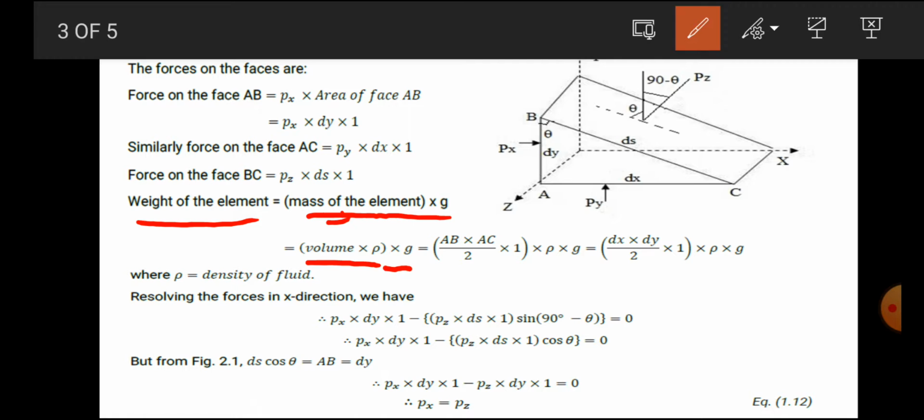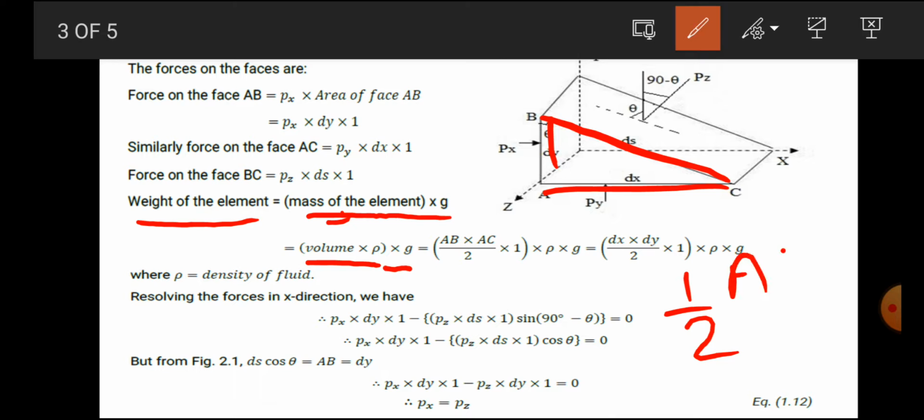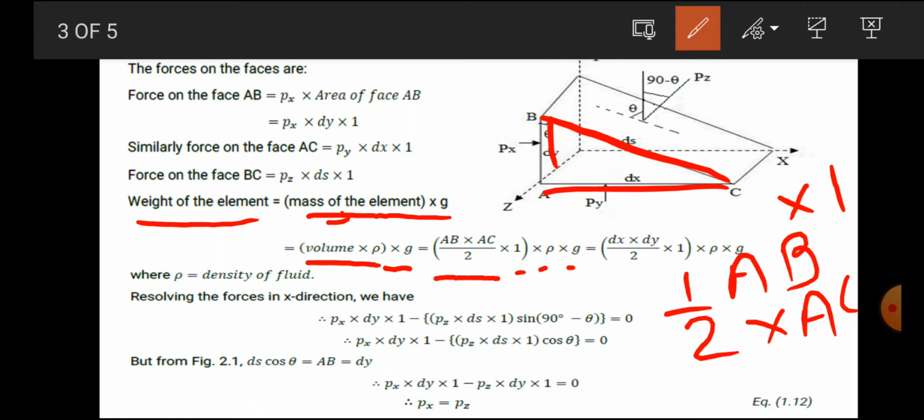So how can we consider the area of that triangle? The area of the triangle is equal to 1 upon 2 into AB into AC. And what will be our width? I already told you, perpendicular to the paper plane, so it will be unity, which is considered 1. That will be our area, and 1 is the width of this arbitrary element. Then after that, rho g, which will be as it is.